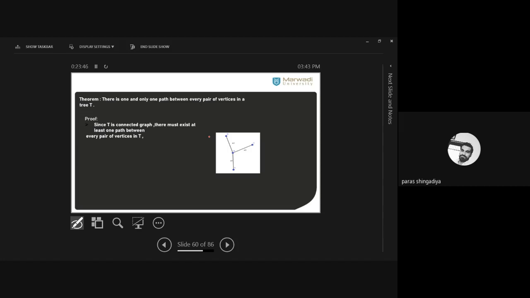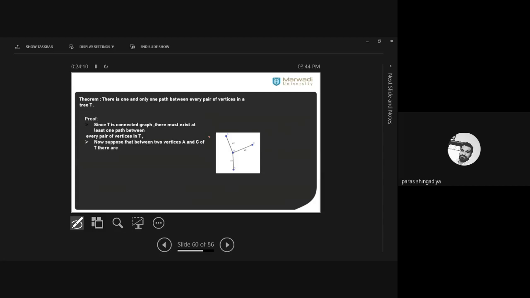Path means open walk. Okay, आप इस vertex से इस vertex तक पहुंच सकते हो. That is the meaning of path. Okay, and that is open. A to B तक आप पहुंच सकते हो, B to C तक आप पहुंच सकते हो, C to D तक पहुंच सकते हो. ठीक है, C, D, that you can reach by using this way. So here you have to prove that एक ही path exist करता है, ये आपको prove करना है. ठीक है, so that is the definition of connected graph.